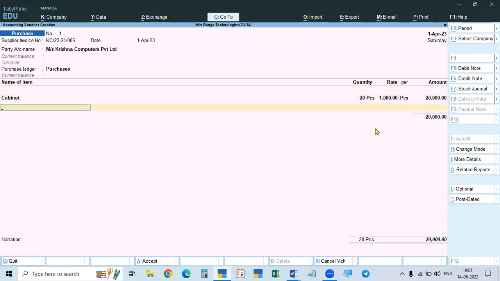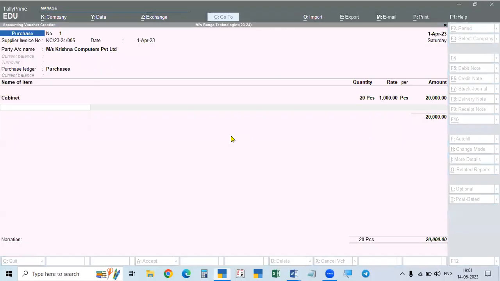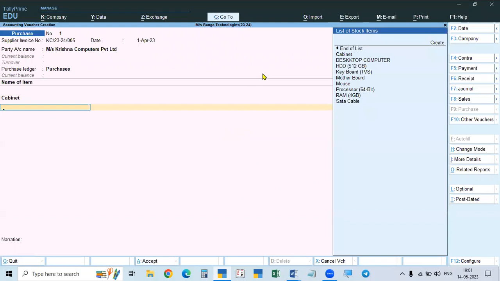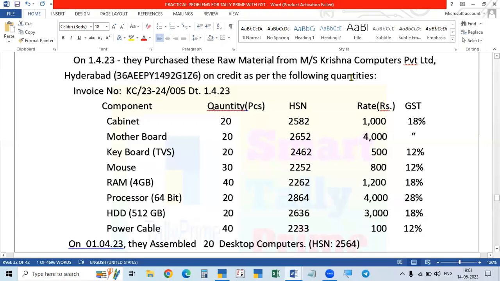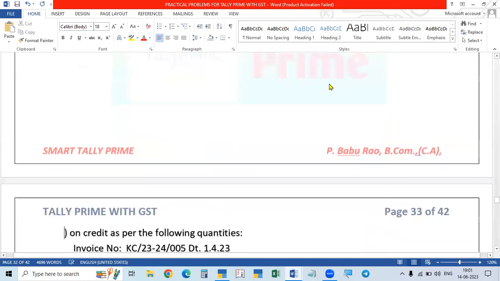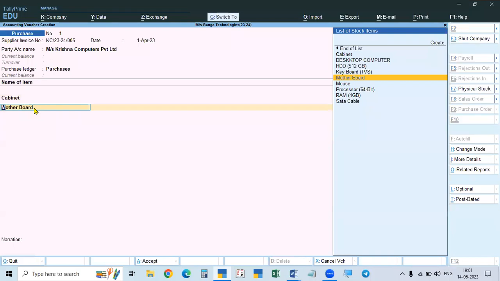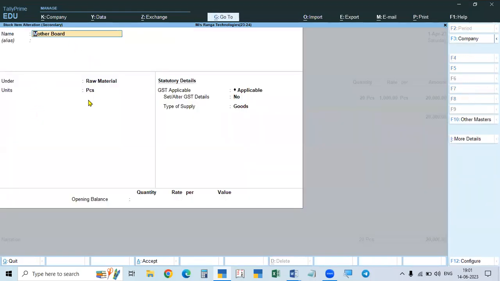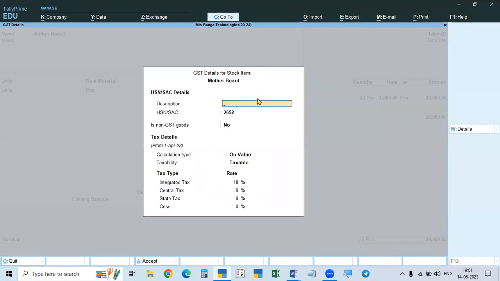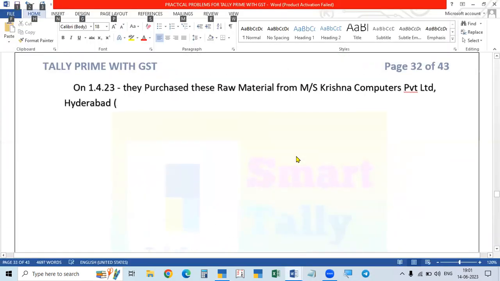Next one is motherboard. I also created motherboard, and creating it is the same. Motherboard under raw material, pieces, applicable, yes. Here you are giving yes, and here you have to give the number.